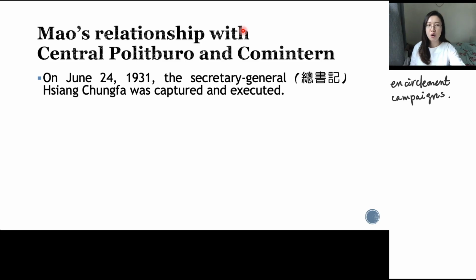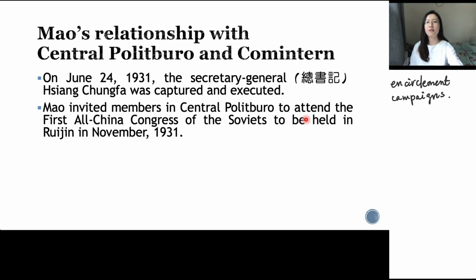That means now one important official was killed, right? So, sensing the desperation of the Politburo, Mao boldly invited the members of the Central Politburo to attend the first All-China Congress of Soviets to be held in Beijing, in his capital, in November 1931.